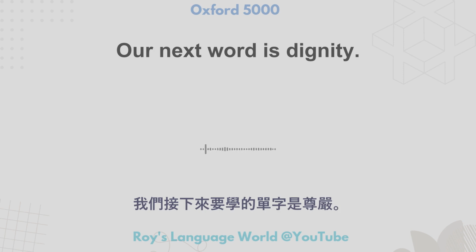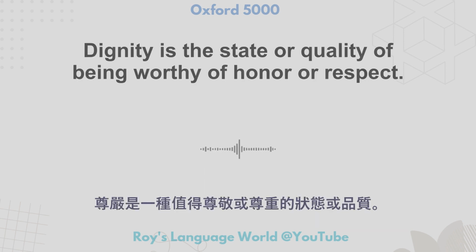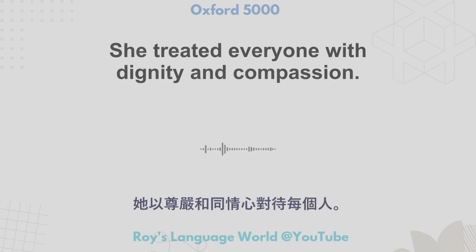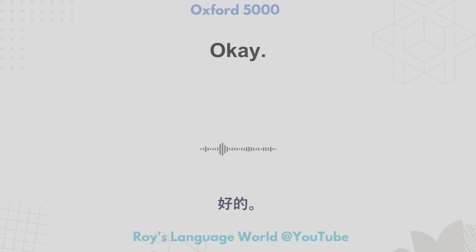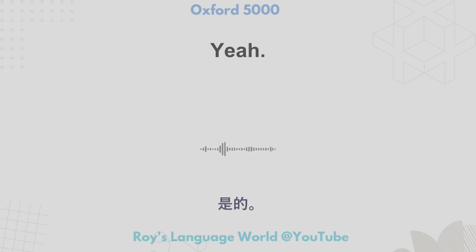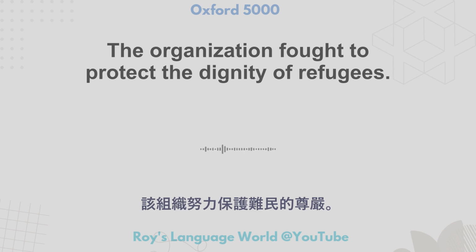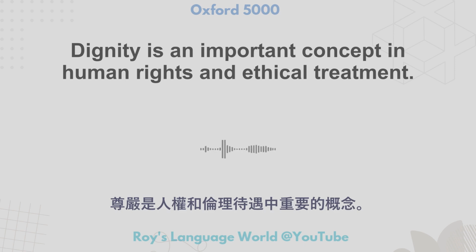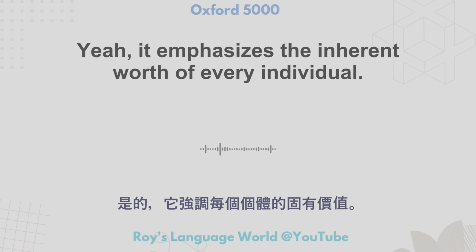Okay. Our next word is dignity. Dignity is the state or quality of being worthy of honor or respect. She treated everyone with dignity and compassion. He maintained his dignity despite facing adversity. The organization fought to protect the dignity of refugees. Dignity is an important concept in human rights and ethical treatment. It is. Yeah, it emphasizes the inherent worth of every individual.